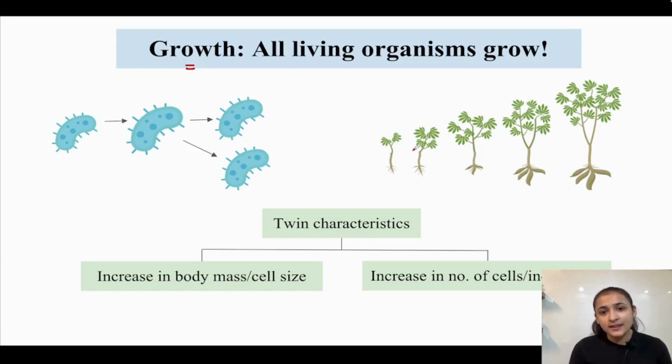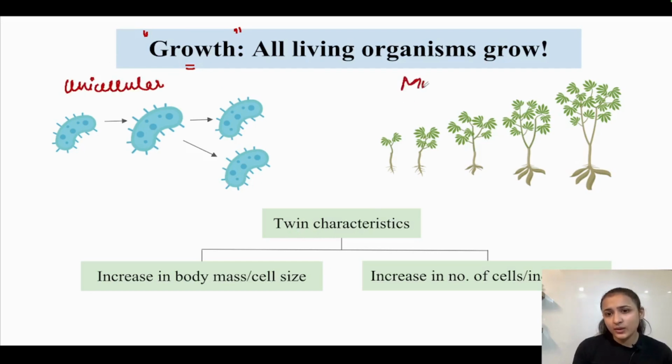As the number of cells is increasing, its body mass is increasing. So all of this is referred to as growth. The organism is ultimately increasing in size, in its height, and this is an irreversible change, and this is known as growth. Now organisms are of two types: unicellular organisms